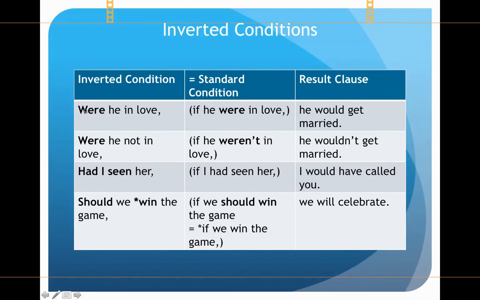You don't really need to know how to form this because you can always do it this way. But if you see this in written form, you know what it means. Were he not in love, he wouldn't get married. Means if he weren't in love, he wouldn't get married. Had I seen her, I would have called her. Means if I had seen her, I would have called her. Should we win the game, means if we should win the game, or if we win the game, we will celebrate.